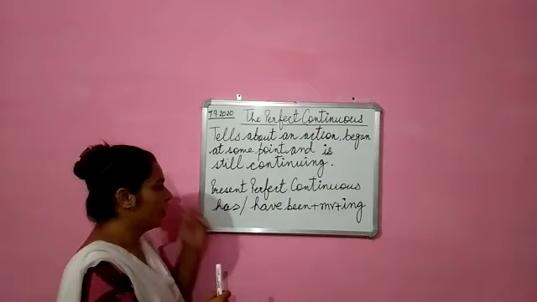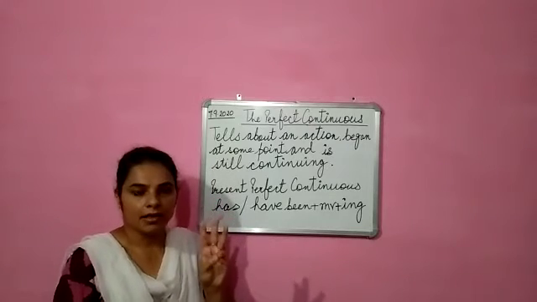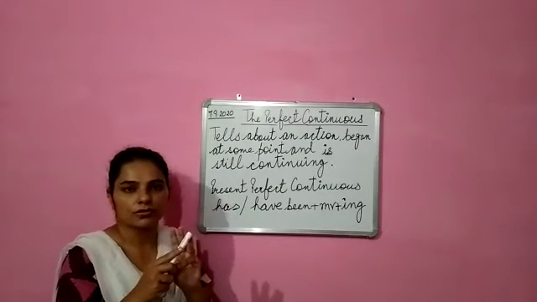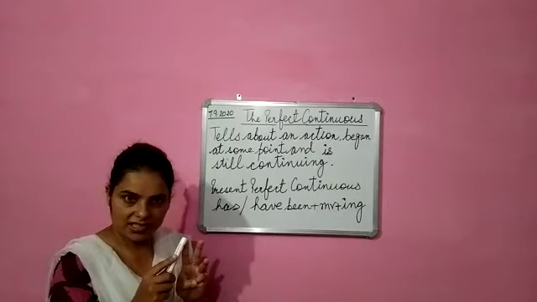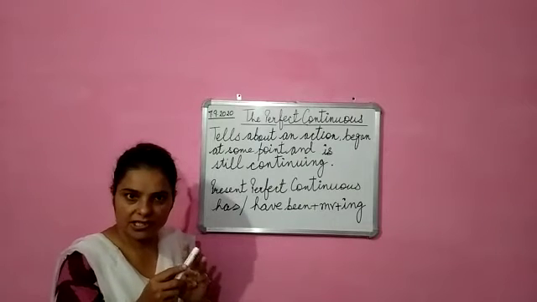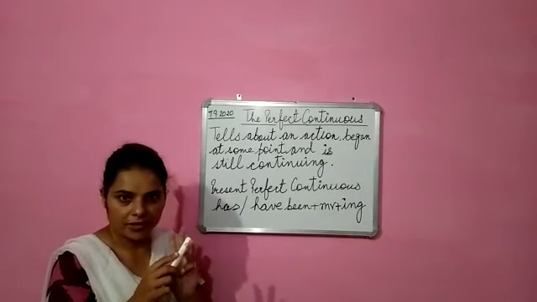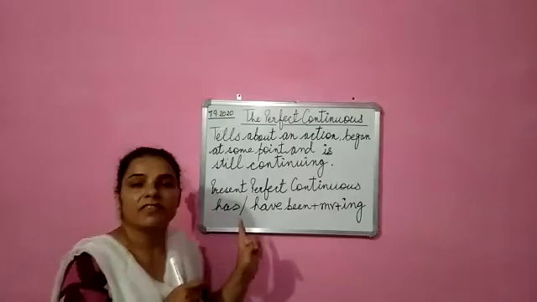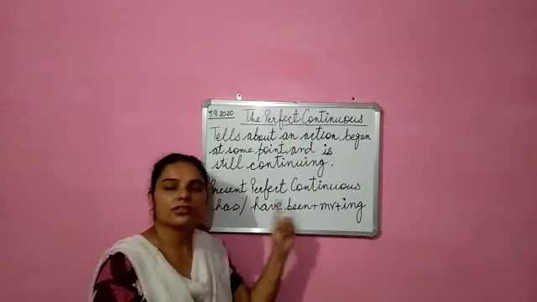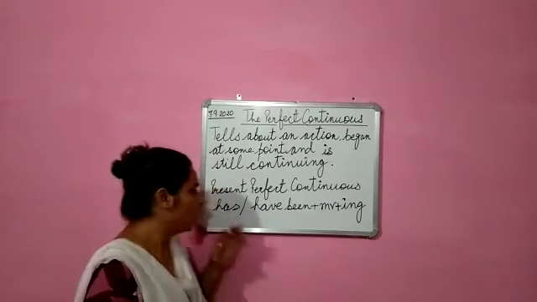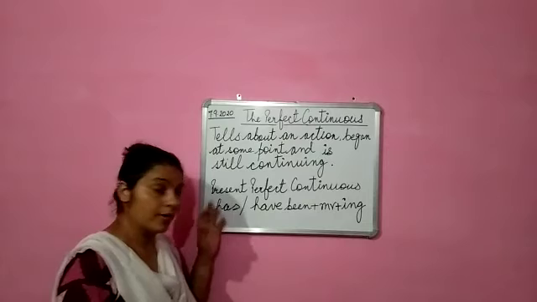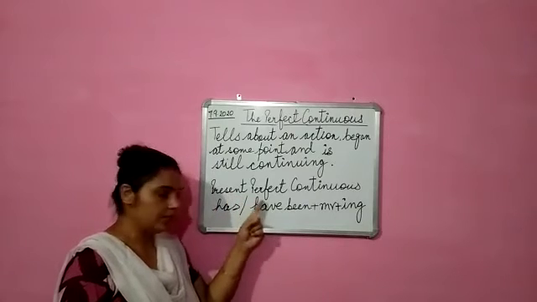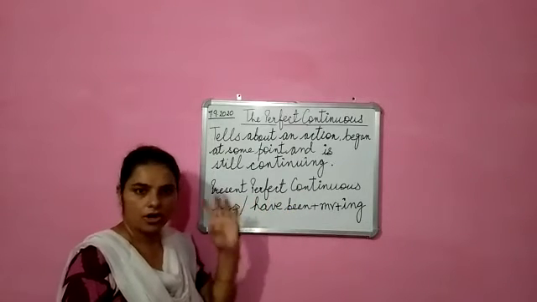Okay, now it works in all the 3 tenses: present, past and future. We say present perfect continuous tense, then past perfect continuous tense and then future perfect continuous tense. Okay, first we will start with present perfect continuous tense. What is the rule? It is made up of perfect, as I told you, it is made up of the combination of perfect and continuous tense.